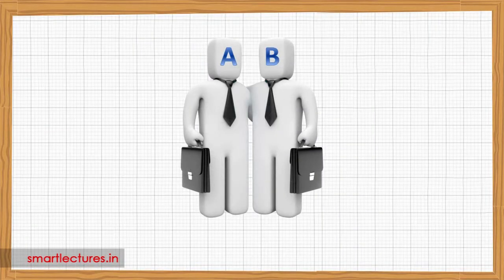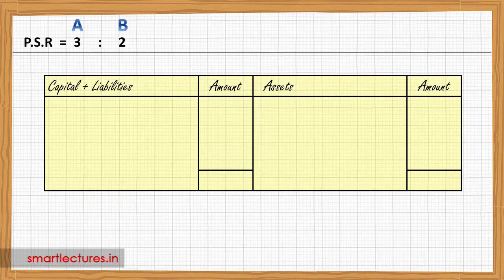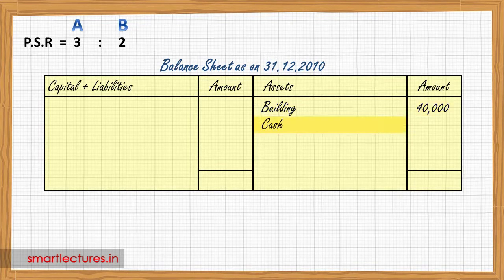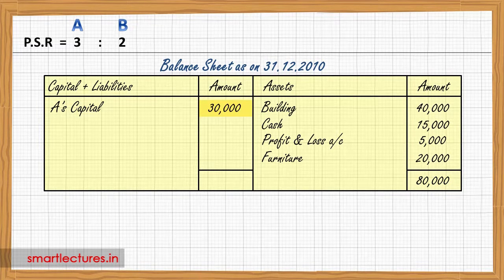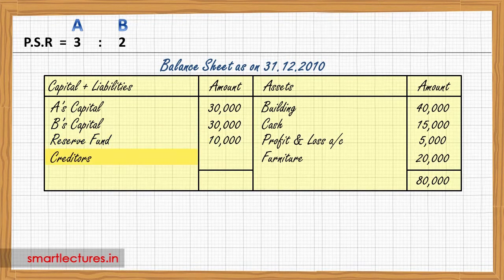Suppose there are two partners, A and B, and they were sharing their profits and losses in the ratio of 3:2. And this was the balance sheet on 31st December 2010. I mean to say this is the balance sheet of A and B. On the asset side: building 40,000, cash 15,000, profit and loss account 5,000, furniture 20,000, and total 80,000. Liability side: A's capital 30,000, B's capital 30,000, reserve fund 10,000 rupees, creditors 10,000 rupees, total 80,000 rupees.